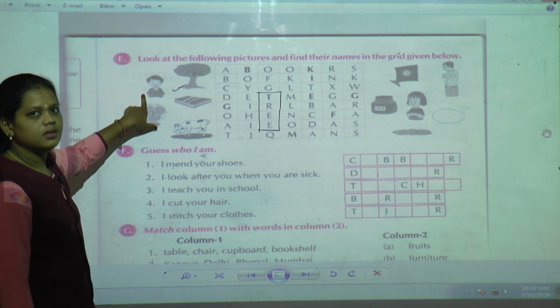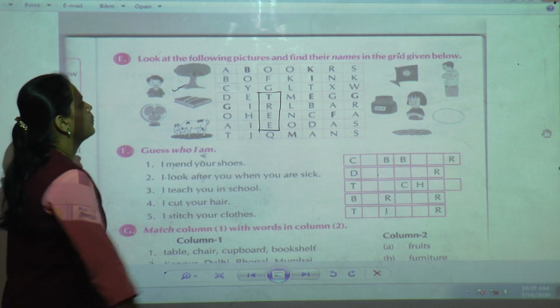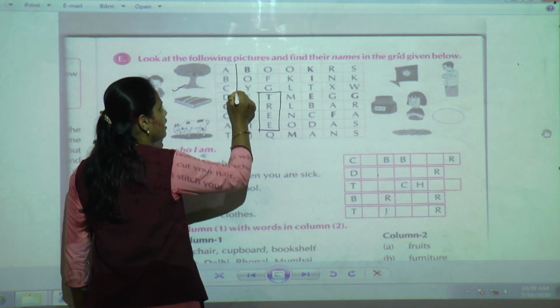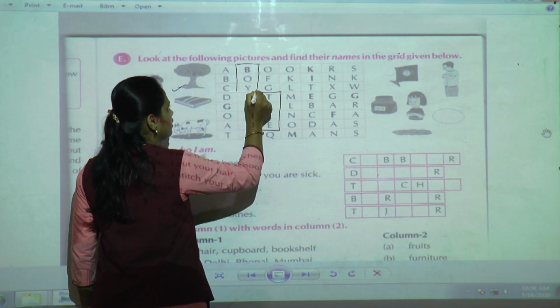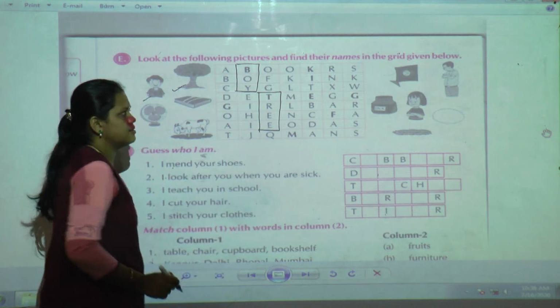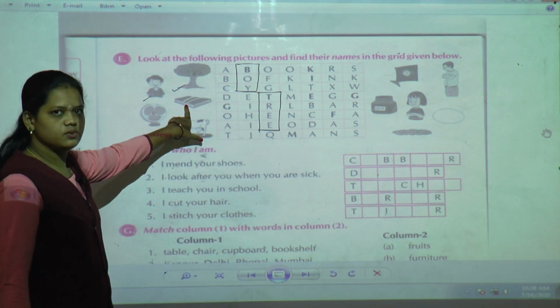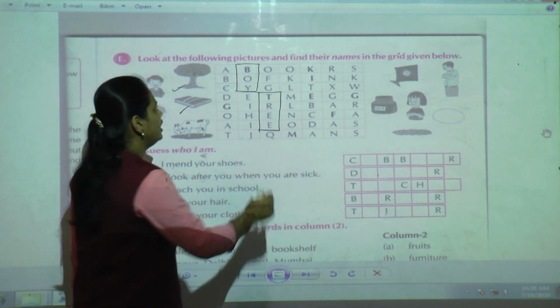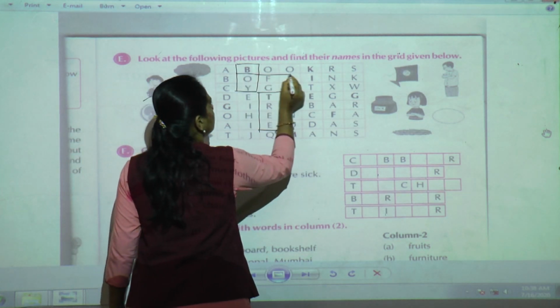Second one is, what is this? Boy. Where is it? Yes. You can join like this. Now third one is, what is this? Book. Yes, already it is here.